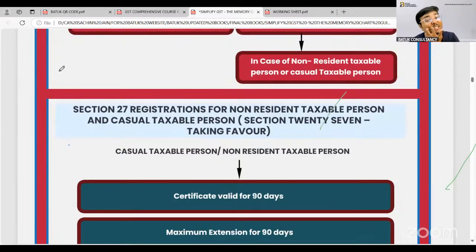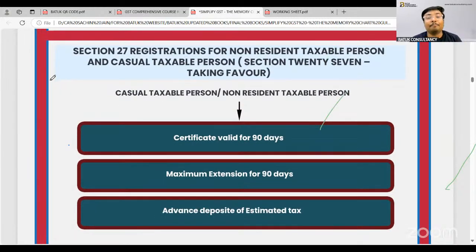Section number 27 is specifying the casual taxable person and non-resident taxable person, and they clarify that for the casual taxable person and non-resident taxable person who take the GST registration, the registration will be valid for 90 days and the same can be extended for a further 90 days.